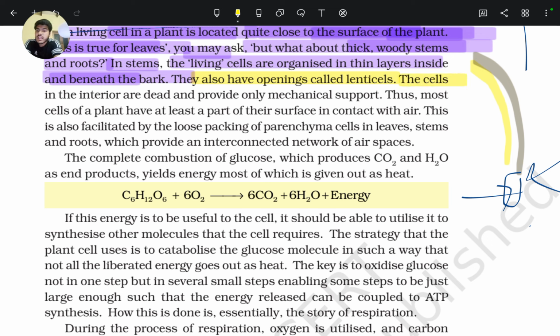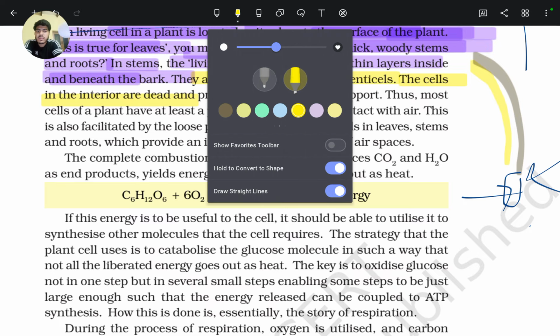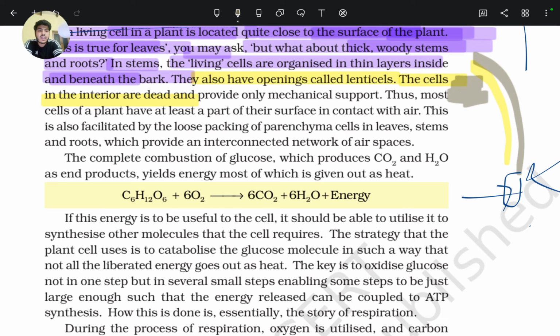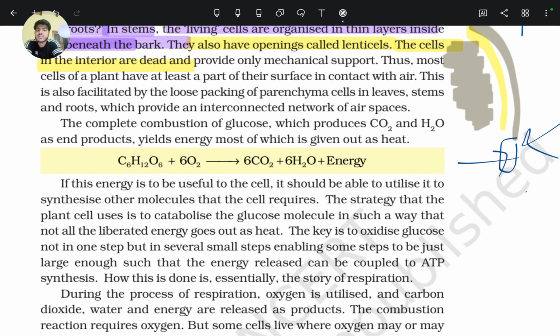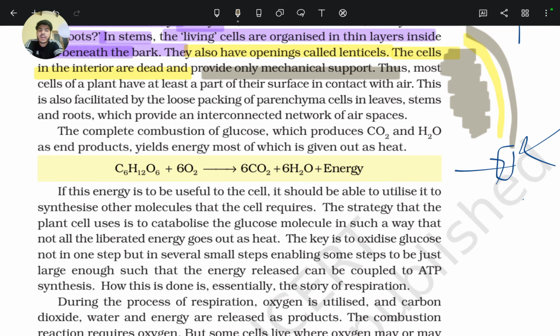The cells in the interior are dead. Dead cells do not use oxygen and provide only mechanical support. Thus, most cells of a plant have at least a part of their surface in contact with the air. So most of the living cells are in direct contact with the air and fulfill their demands.